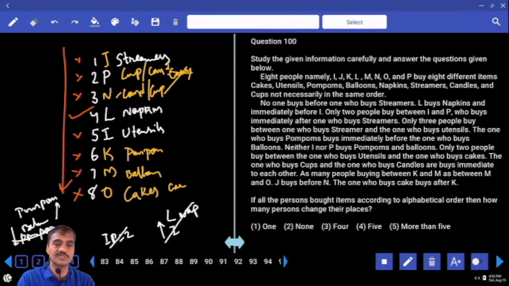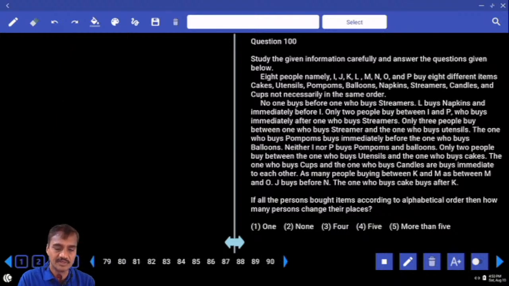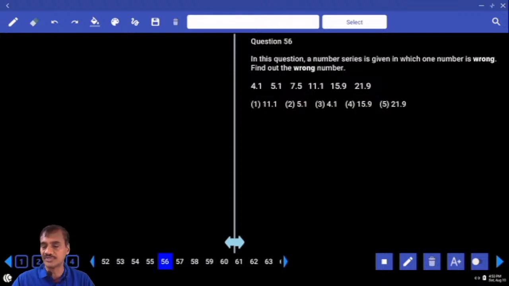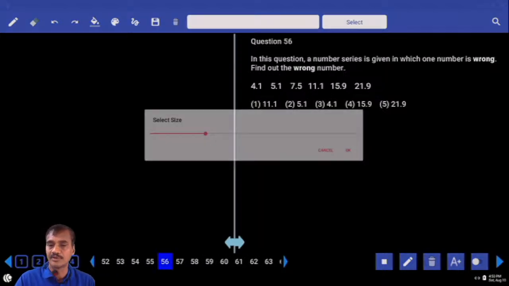నెంబర్ సిరీస్ క్వశ్చన్స్ ప్లీజ్. 56. Now question numbers 56 onwards. Now in this 56, now wrong number.